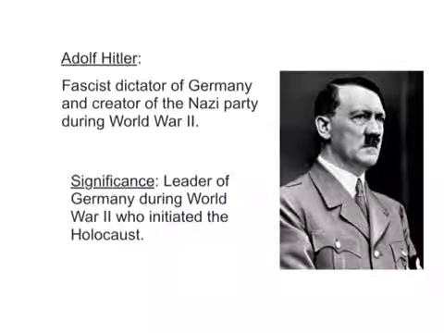Our first important person for this unit is Adolf Hitler. He was the fascist dictator of Germany and the creator of the Nazi Party during World War II. His significance was that he was the leader of Germany during World War II who initiated the Holocaust. Make sure you're writing the significance or using key terms in the far right-hand side of your vocabulary chart.